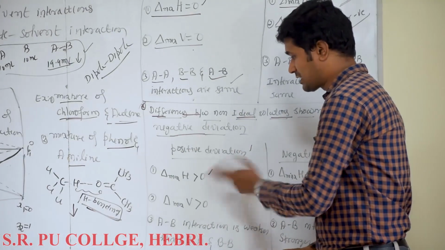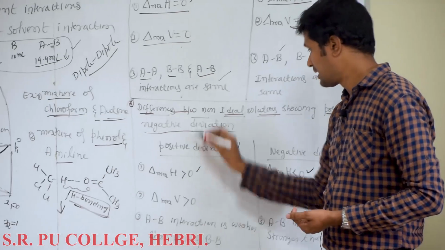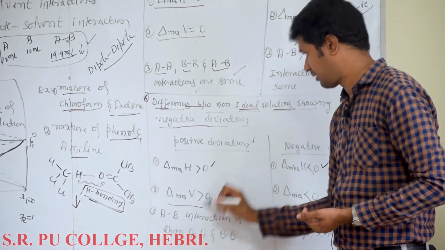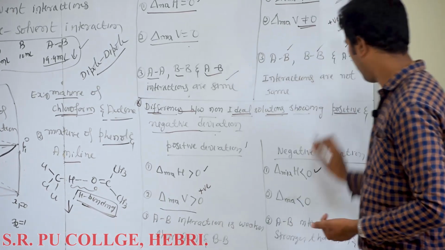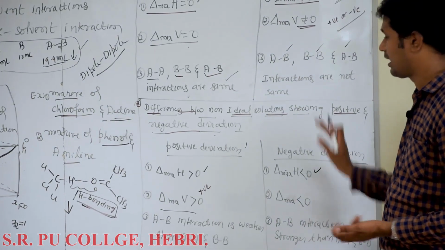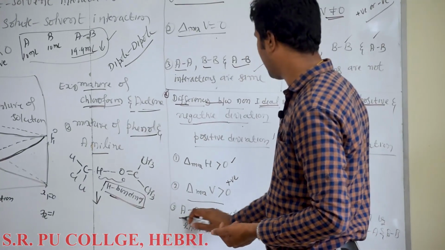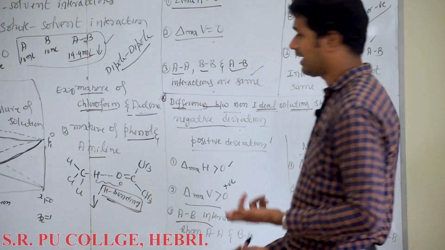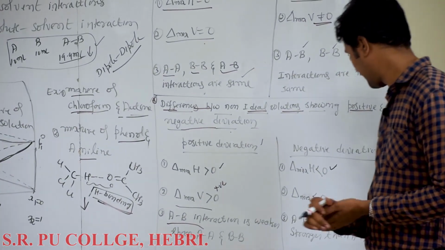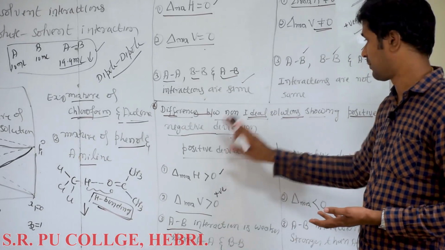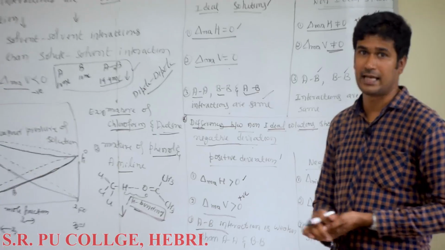Similarly, volume of mixing, for positive deviation, is positive or greater than 0. For negative deviation, it is negative or less than 0. Next, interactions. For positive deviation, AB interaction is weaker than AA and BB. For negative deviation, AB interaction is stronger than AA and BB. So, this is about the differences between non-ideal solutions showing positive and negative deviation.